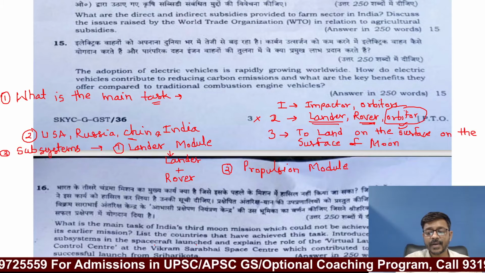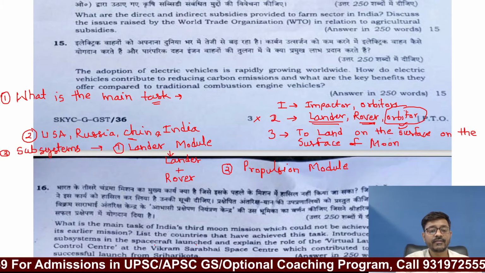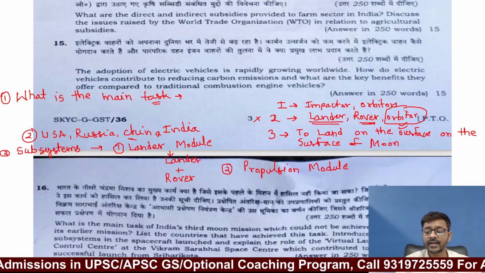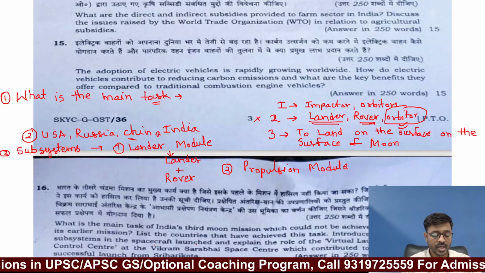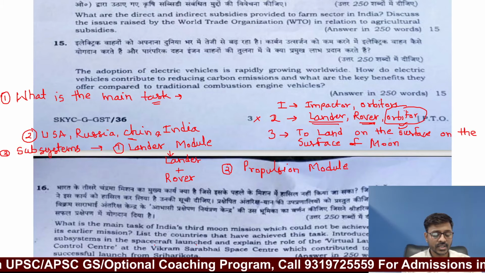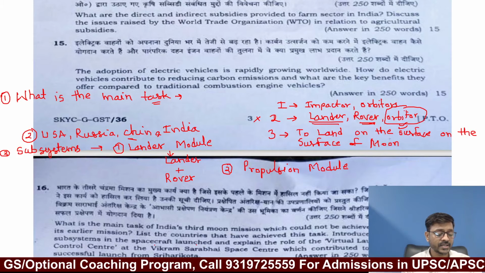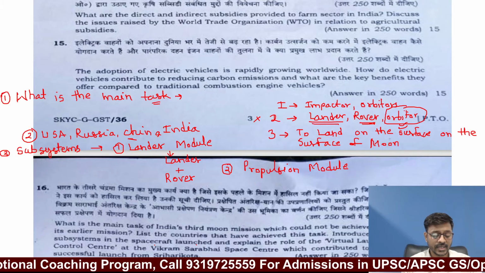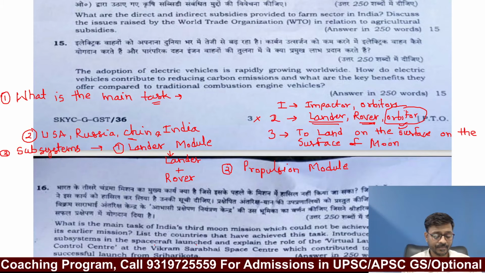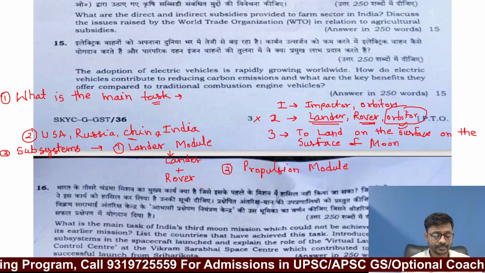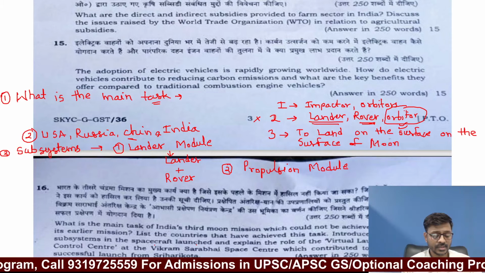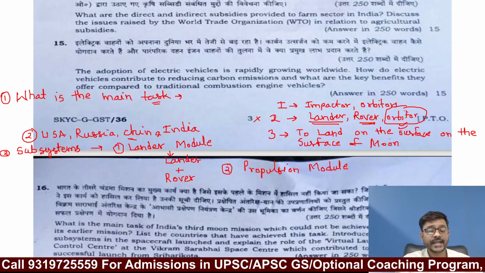So for that part you need to visit the official website of ISRO, and on that official website of ISRO you can easily find out what are the different types of devices that were present on the lander and the rover. Okay, fine, just a minute, let's go ahead. So first, second and third,